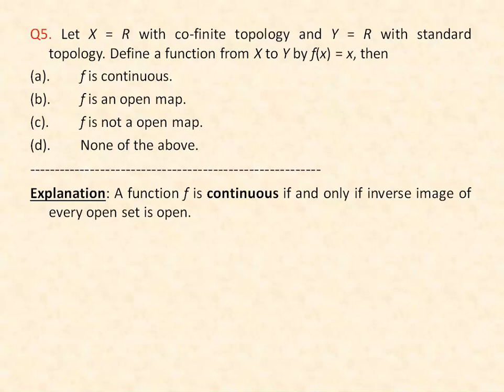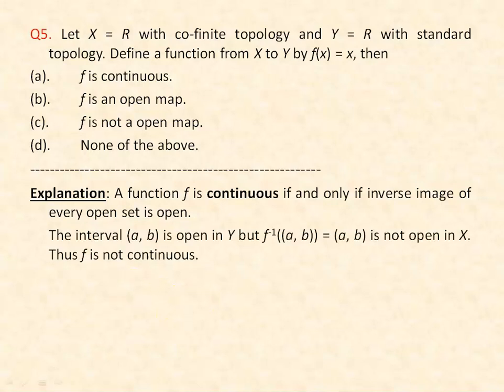So if we take any open set in the standard topology, like an open interval (a, b), we can see that the inverse image of this open interval is equal to the same open interval (a, b), because our function is defined as f of x is equal to x. But clearly this open interval (a, b) is not open in R with cofinite topology. So f is not continuous.